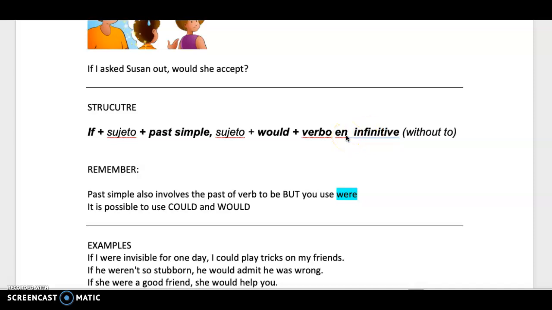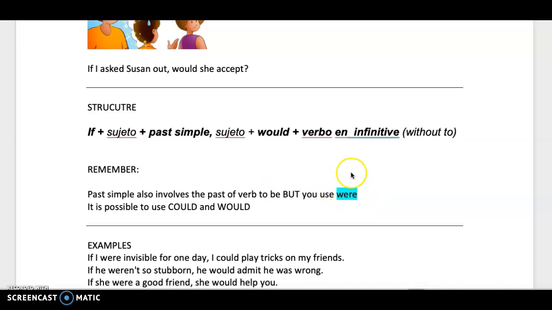And let's remember that it's important that when we use simple past, it also involves the verb to be in past. Do you remember the verb to be in past? Yes, it's was and were. But in the second conditional, we are only going to use were even for the third person, okay?